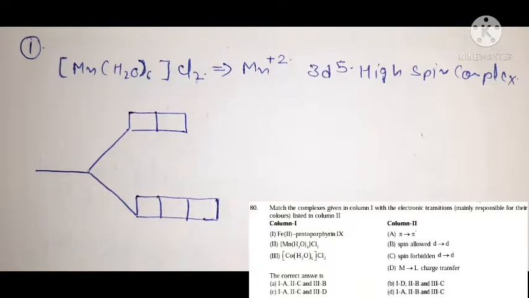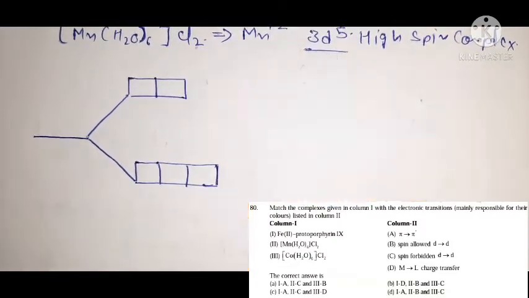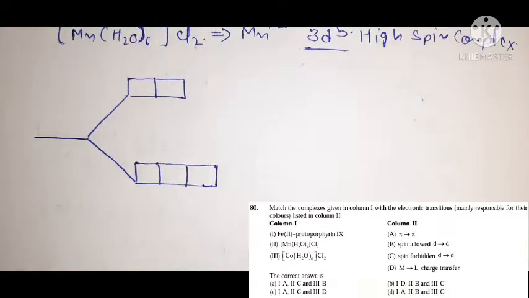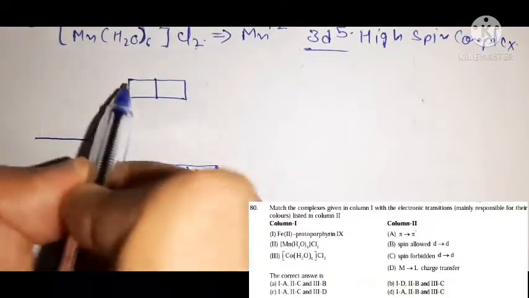Okay, and because this is a 3d5 high spin complex, no pairing occurs in the d orbitals, so these 5 electrons are present in this manner.